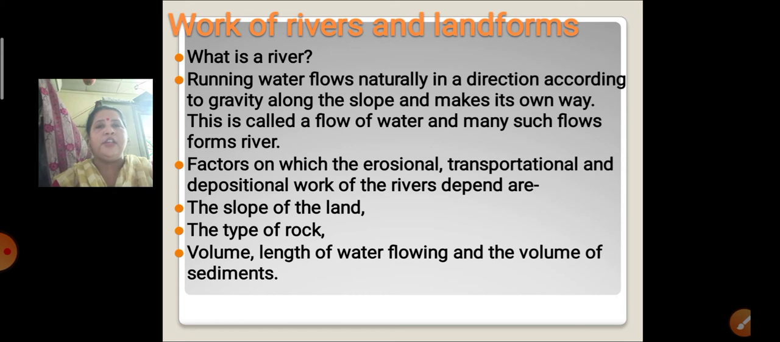Now, here are the factors on which the erosional, transportational and depositional work depends. First is the slope of the land, whether the river is originating at a height, that is at an altitude, or on a plain area. Then the type of rock it is passing through, the volume of water, the length of water flowing, and the volume of sediments.